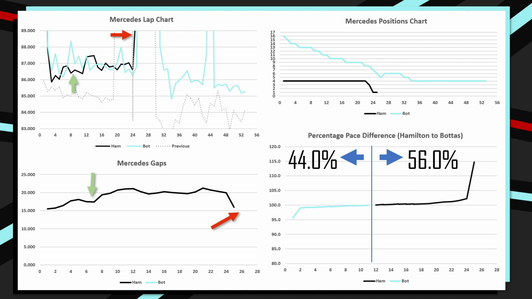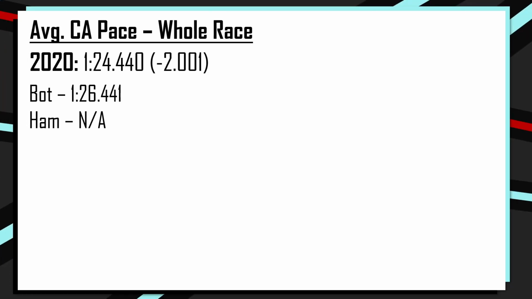So if we now take a look at Mercedes lap times and compare them to their 2020 pace, we can see that in 2020 they set a 1 minute 24.4 in clean air overall, compared to Bottas's clean air lap across the entire race of a 126.441, a difference of just over 2 seconds.